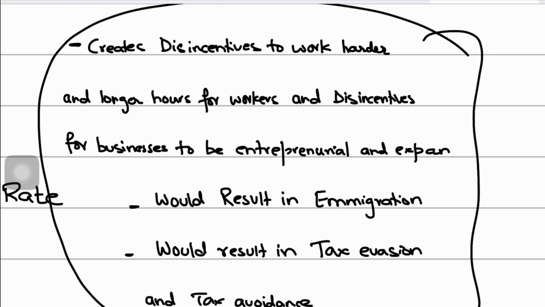This will reduce disposable incomes for the rich and increase incomes for the poor. Also, we could say that it will increase incomes at the lower end for the poor, who already have a high marginal propensity to consume, high MPC, which will increase their consumption and their standard of living and reduce income inequality, reducing the disparity between the rich and the poor. So yes, objective achieved, great. However, you could critique and evaluate this argument.